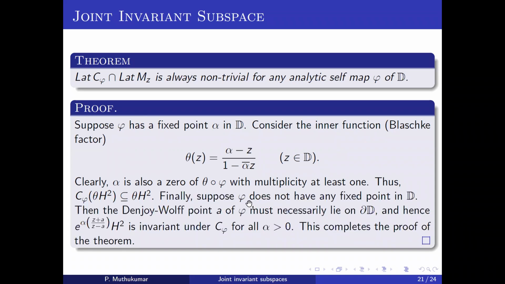Suppose phi does not have a fixed point inside the disk, then the fixed point should lie on the boundary. If it lies on the boundary, then this will be an invariant subspace for this composition operator. So hence, for any given self map, we always have an inner function theta. If there is a fixed point inside the unit disk, we can take the simple Blaschke product. If the fixed point lies on the boundary, we can take this singular inner function. In any case, we always have an inner function theta such that theta times H2 is an invariant subspace for C_phi.